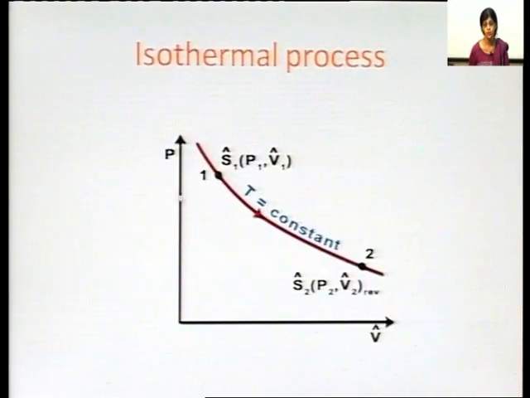This is an example of an isothermal process. Pressure is changing, volume is changing. This is the first position, this is the second position. The process is taking place, pressure is changing, volume is changing, but the temperature of the system is remaining constant. So, such a process is known as an isothermal process.